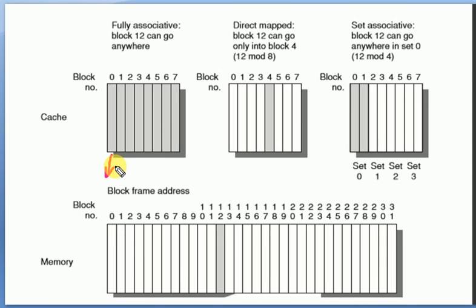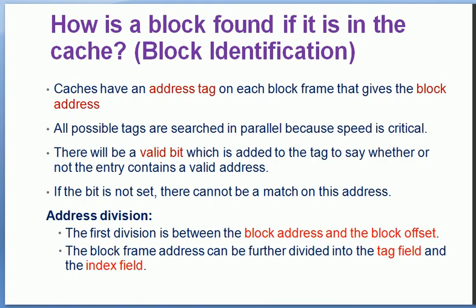It will identify the address of that particular block. That address is called the block address. All possible tags are searched in parallel, because speed is a very critical factor in cache, since cache is considered the closest memory, from which we need to access data very fast.